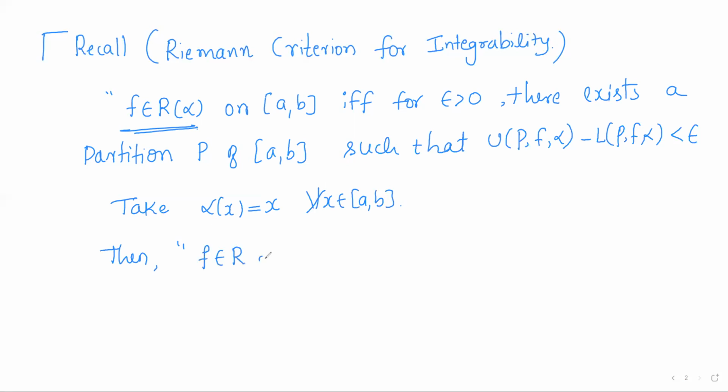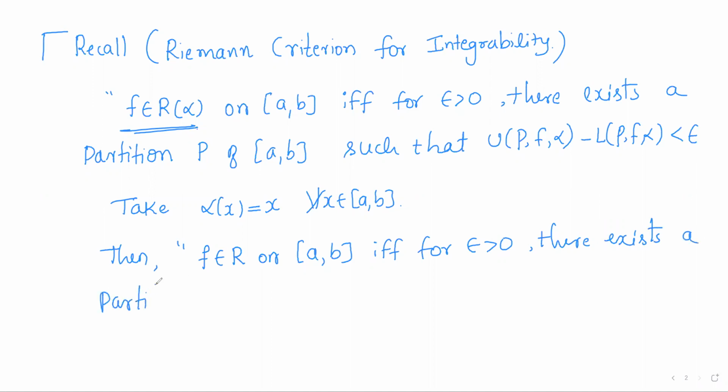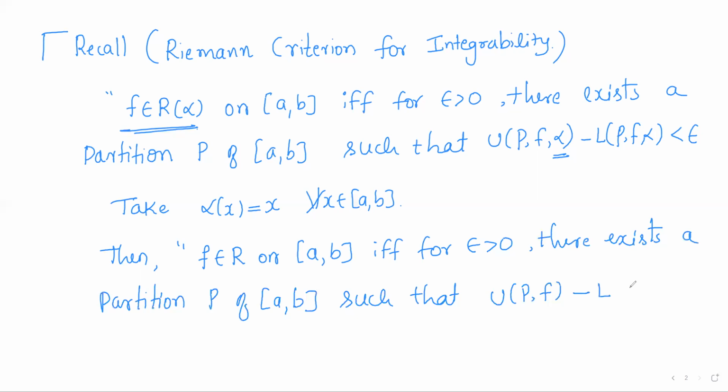Then f will be Riemann integrable on [a, b] if and only if for any positive epsilon, there exists a partition P of [a, b] such that U(P, f, alpha), that is the upper Riemann-Stieltjes sum of f, coincides with U(P, f), the upper Riemann sum, and the upper Riemann sum minus the lower Riemann sum can be made less than epsilon.